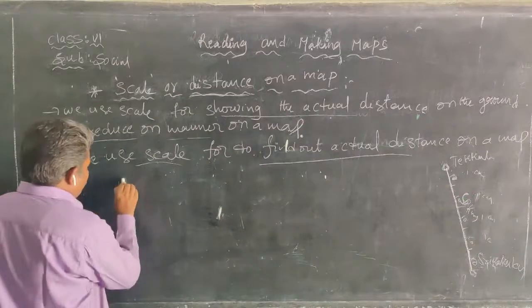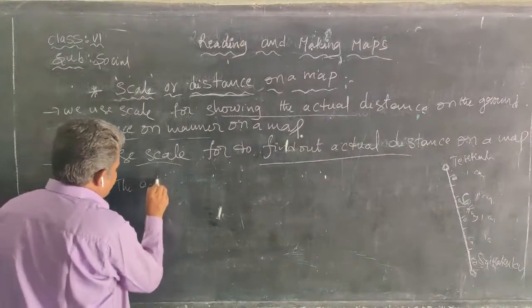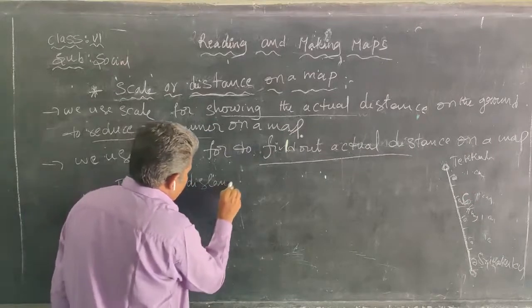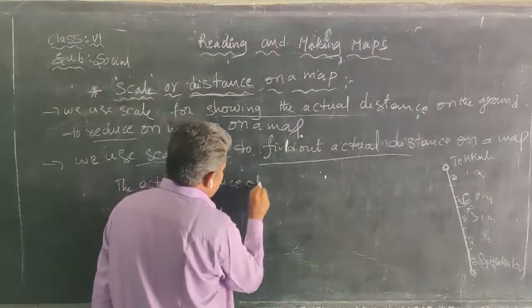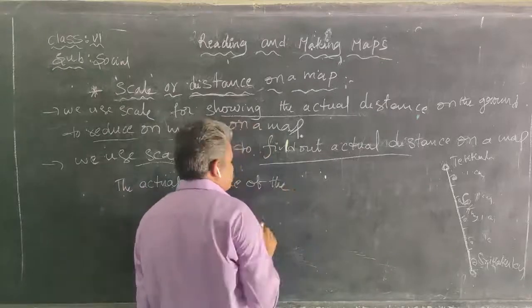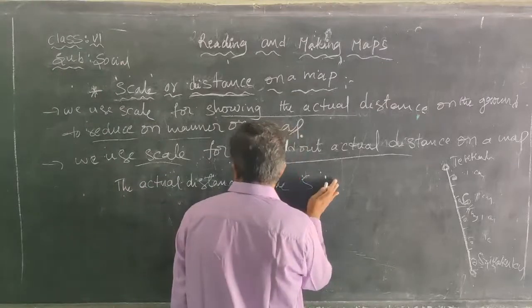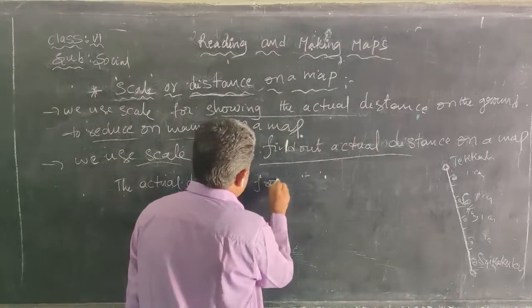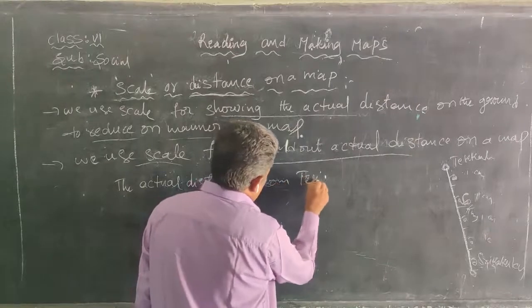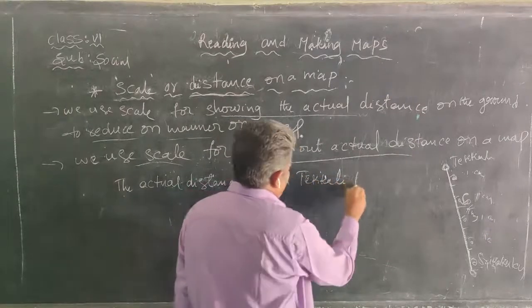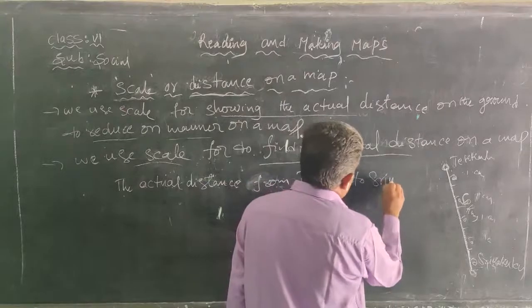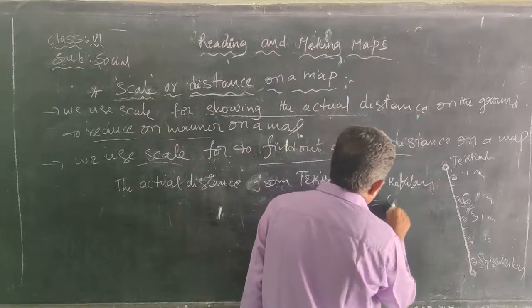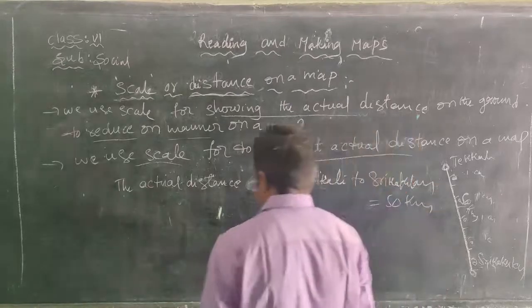The actual distance from Tekali to Srikakulam is equal to 50 kilometers.